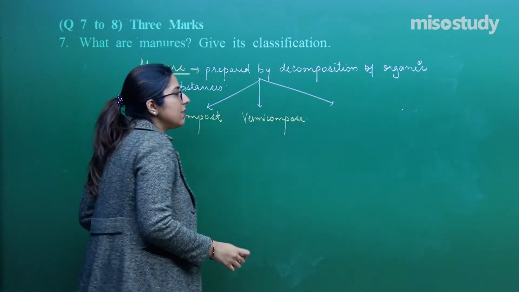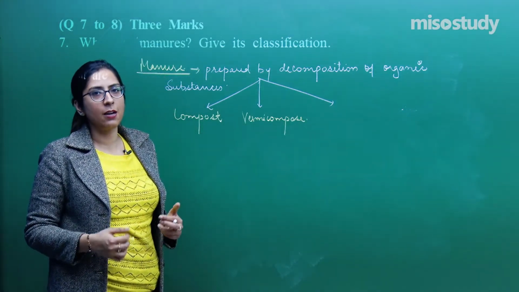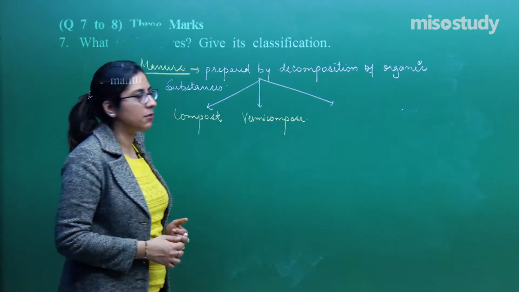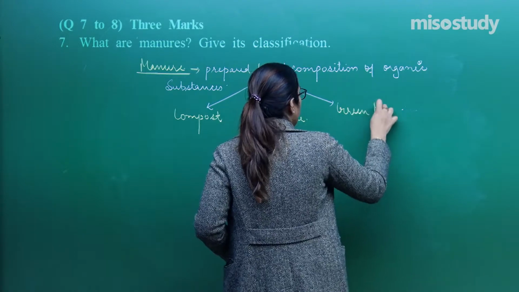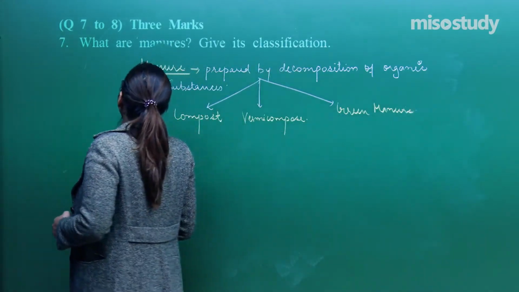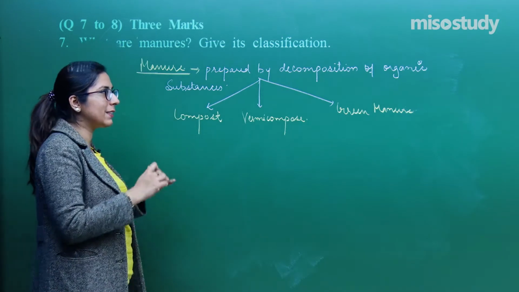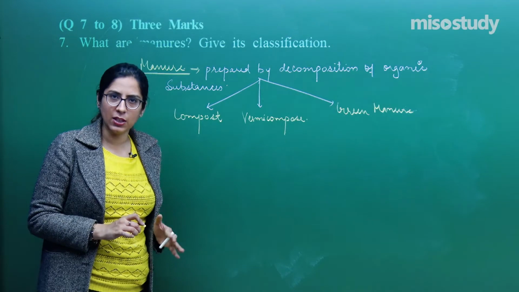Whereas certain plants are normally grown and later on they are cut and mashed up so that they can act as manure. That is considered as green manure. Right? Let's talk about the different types of manure. I am not discussing the things in detail because we have already completed the same in sessions.